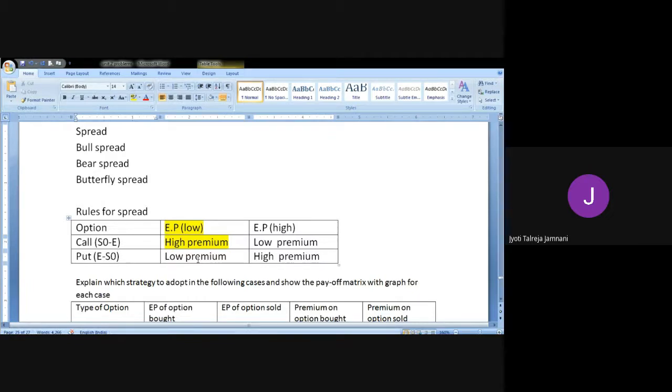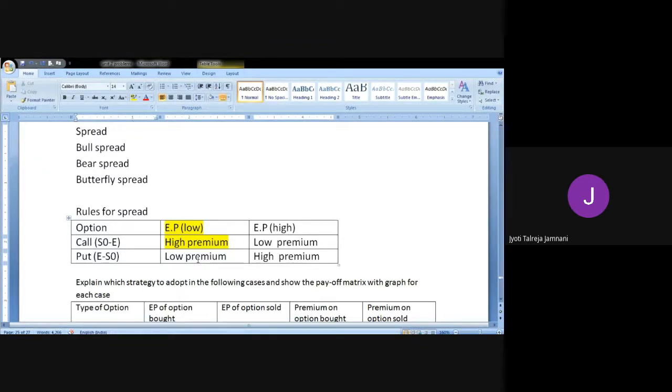So if you're trading in call option, you should buy a call, you should sell a call. If you're trading with put option, you should buy a put, sell a put. You cannot buy a call and sell a put. You can't combine. There are totally three strategies in options. One is hedging, second is spreads, and the third is combination.